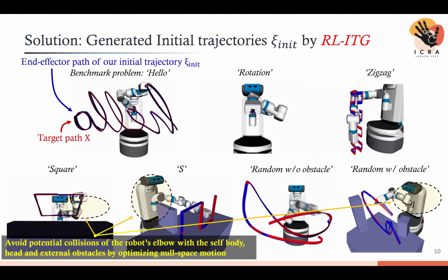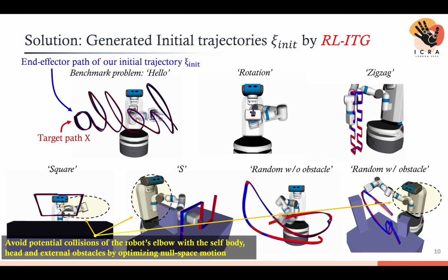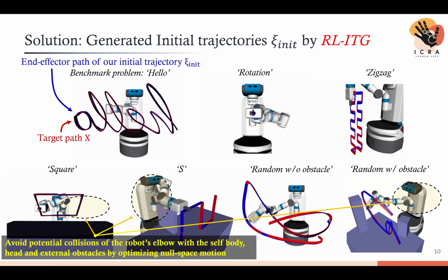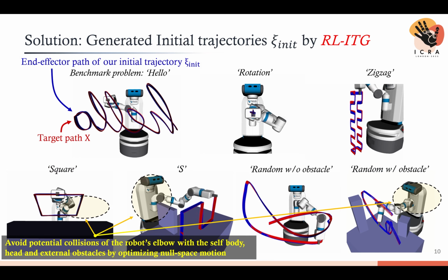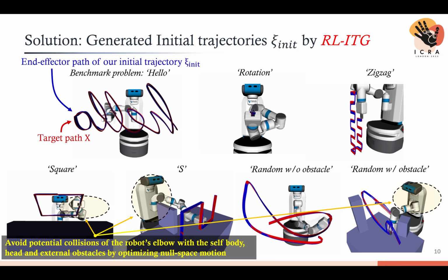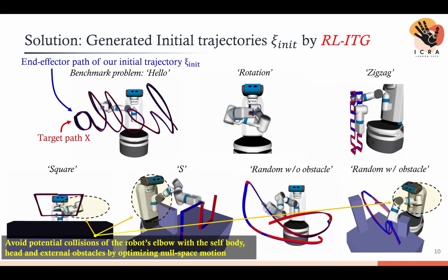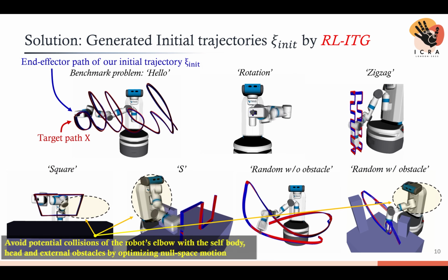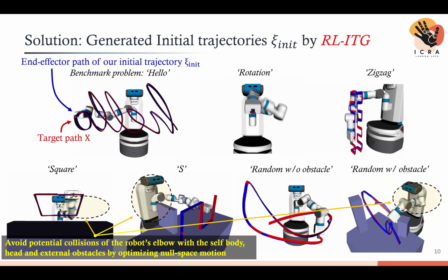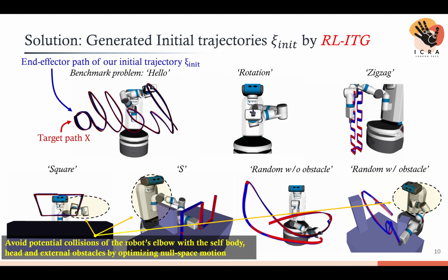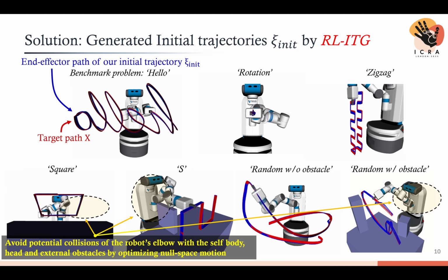These figures show initial trajectories generated by our method. It shows the applicability to our diverse path-following problem setups. These problems were not seen during the training phase. In addition, you can see in the yellow circles, the elbow tries to avoid potential collisions by leveraging the redundancy in the motion.